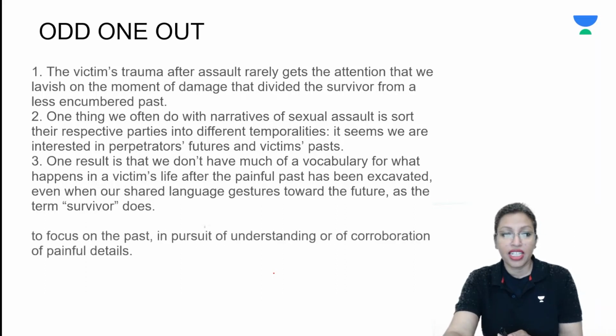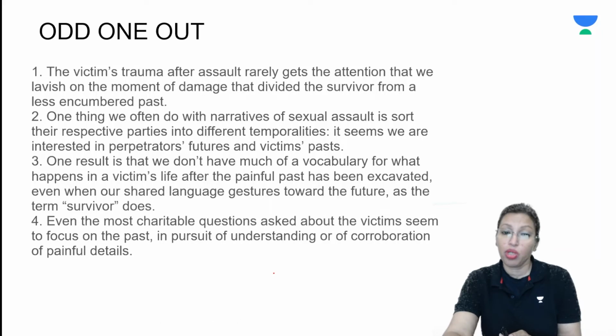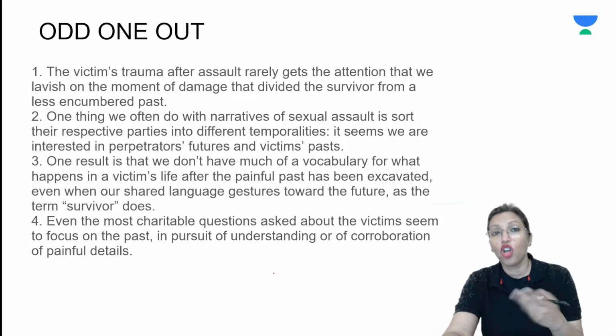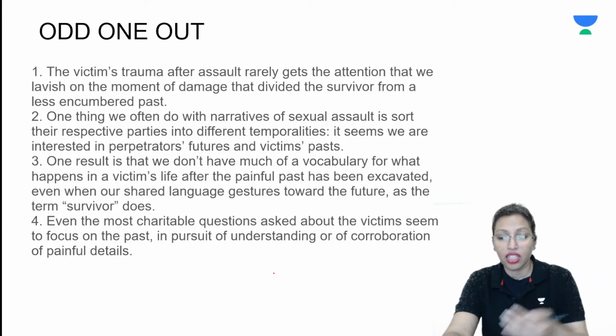The fourth sentence says that even the most charitable questions asked about the victim seem to focus on the past in pursuit of understanding or of corroboration of painful details. So whatever the kindest of the questions, when you ask these questions, people are apparently trying to focus on the past. They look for and corroborate the painful details, but they don't really look at the future.